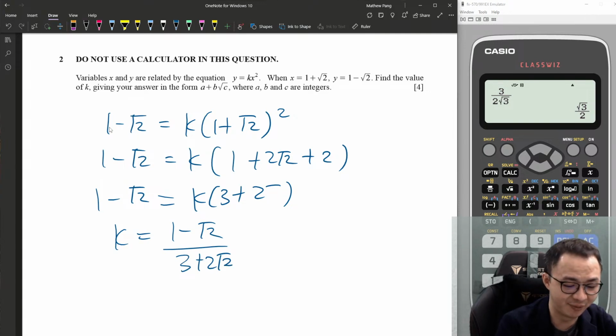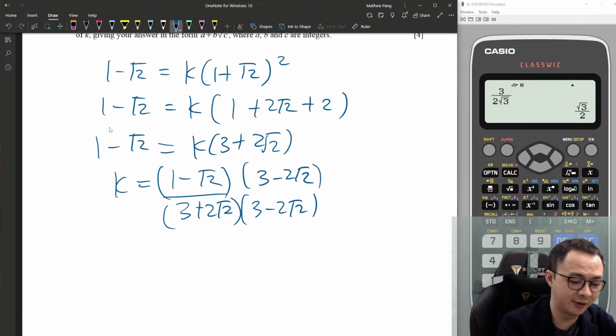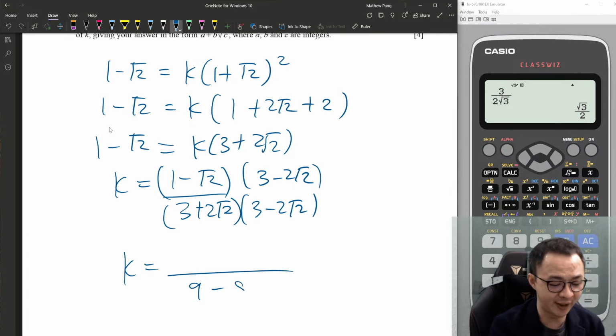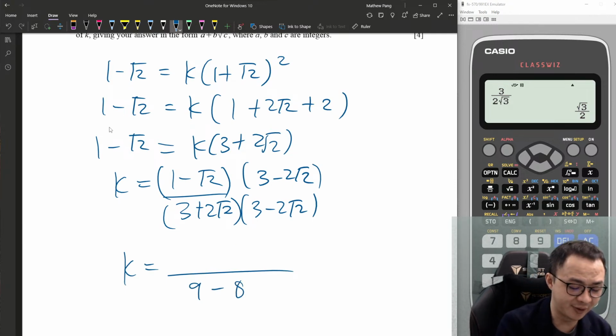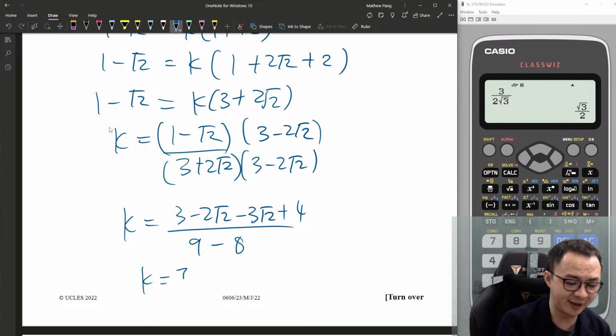The 2, suddenly becomes 3, you see. So I need to multiply by 3 minus 2√2, to rationalize, right? So let's do it. The bottom will be 9 minus 4 times 2, which is 8. The top is basically 3 minus 2√2 minus 3√2 plus 4. So k should be 7 minus 5√2.